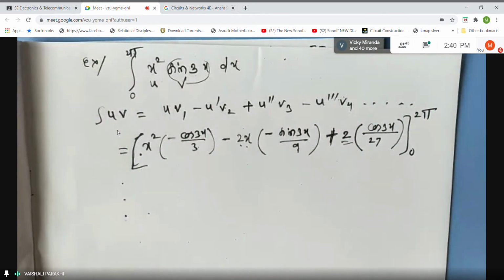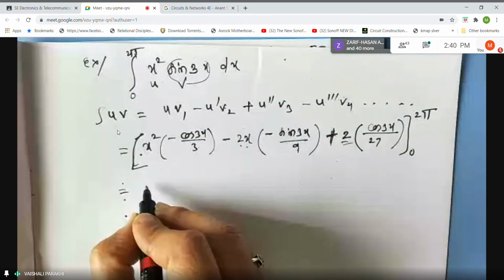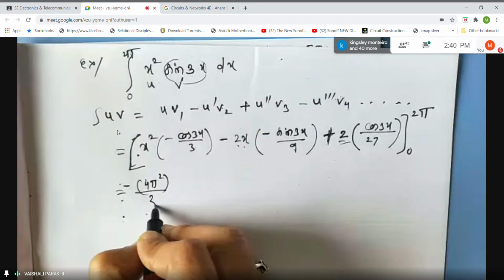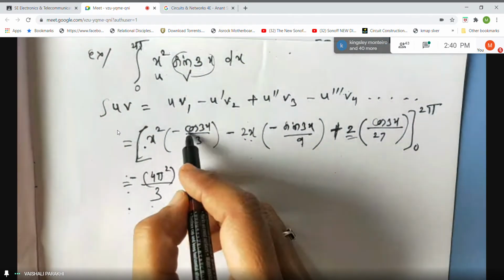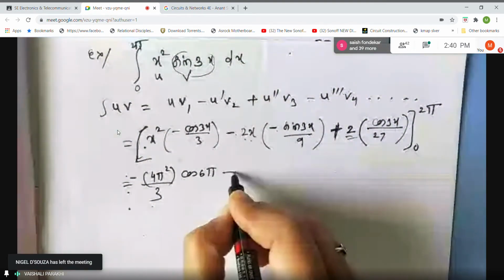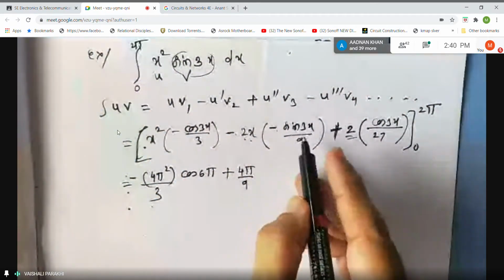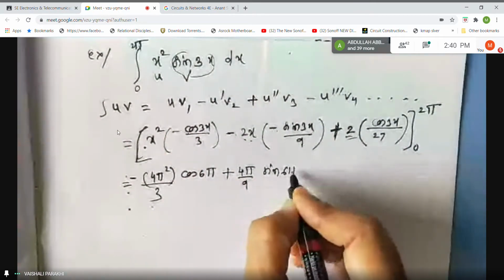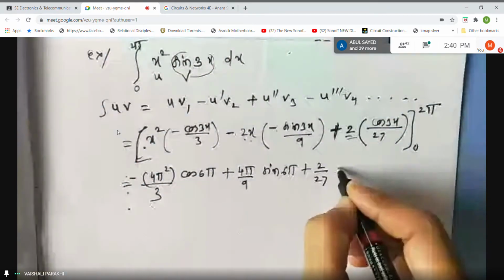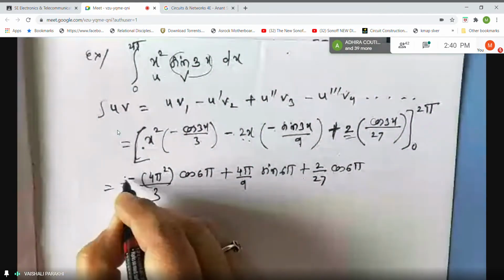So let us substitute the values. First upper limit 2 pi, so it will be what? 4 pi square. Minus sign is there. This 3 you can take out. Now you can do any adjustments. Now it is cos of 3 into 2 pi, that is 6 pi, right? Minus minus plus, you can do 2 into 4 pi by 9, and sine of 3 into 2 pi, that is 6 pi. Plus 2 by 27 cos of 6 pi. Okay. So this is for your upper limit.